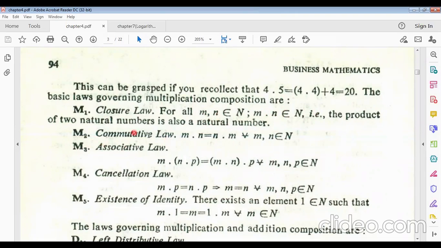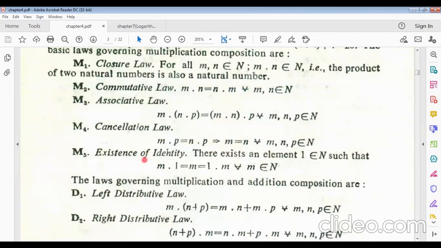Similarly, the commutative law for multiplication: m into n equals n into m, for all m, n belonging to N. Now the associative law, the third property for multiplication: m into n into p equals m into n into p, for all m, n and p belonging to natural numbers. Now the cancellation law: m into p equals n into p implies m equals n. That means p is cancelled from both sides, for all m, n and p belonging to N. This is the cancellation law for multiplication.